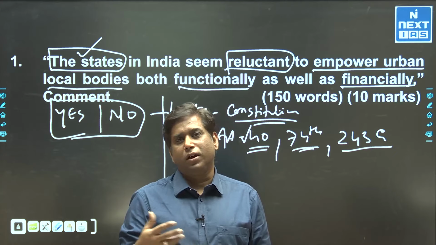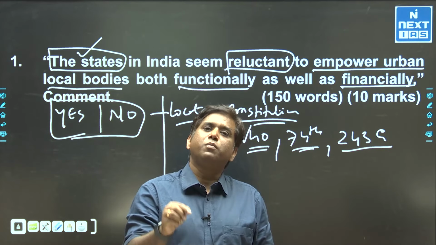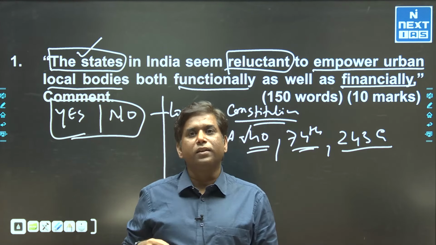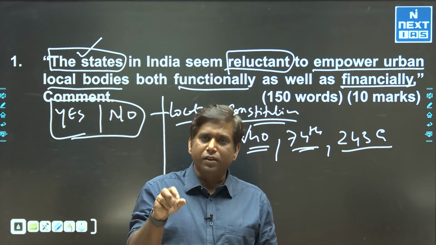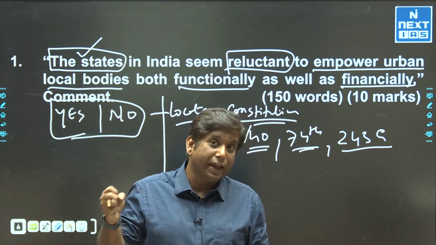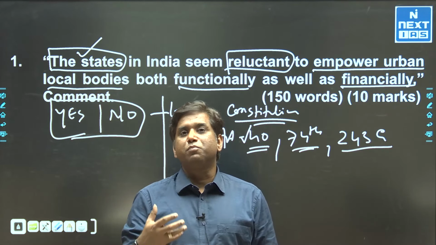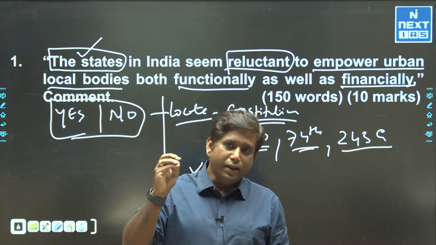Even when we talk about the urban bodies, they are highly connected with the unified political structure of the party. So senior leaders, rather than making them more independent and autonomous, keep on interfering so that political control can exist.